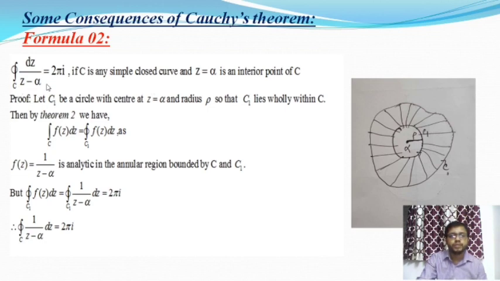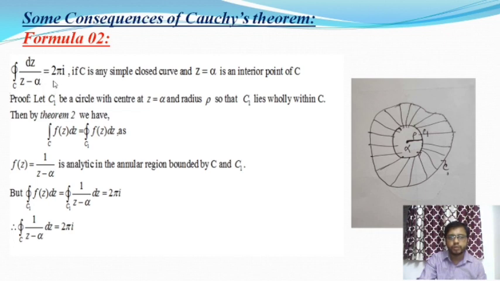So here is the formula. We have to prove that the integral over C of dz by z minus alpha is equal to 2 pi i, if C is any simple closed curve and z equal to alpha is an interior point of C. There is a difference between formula 1 and formula 2.